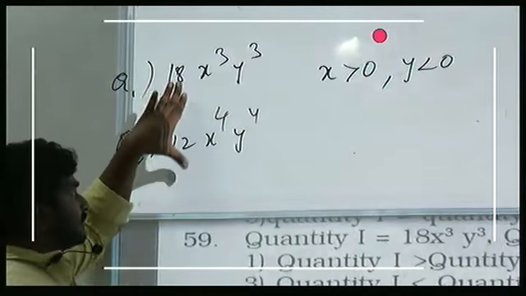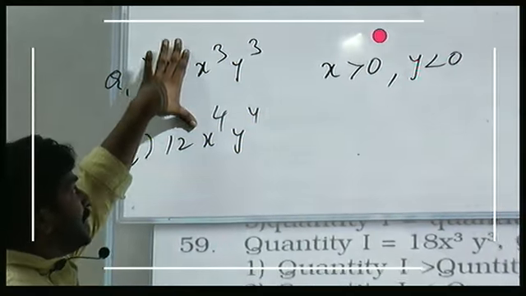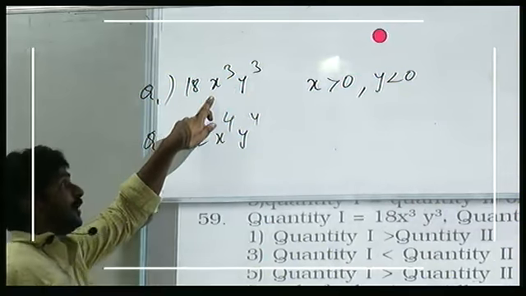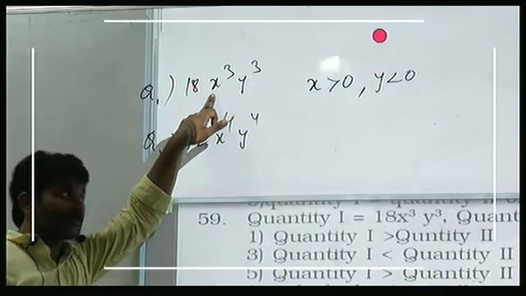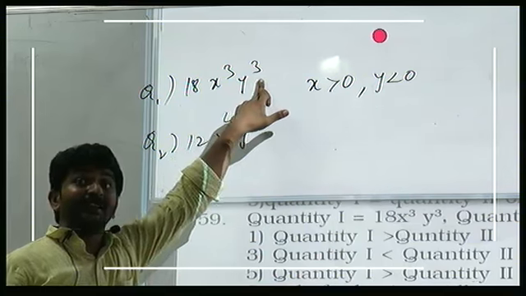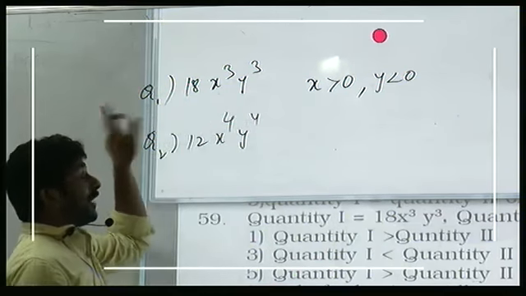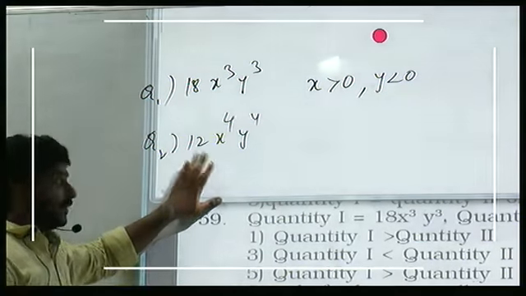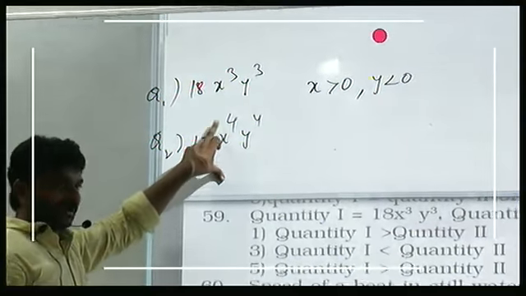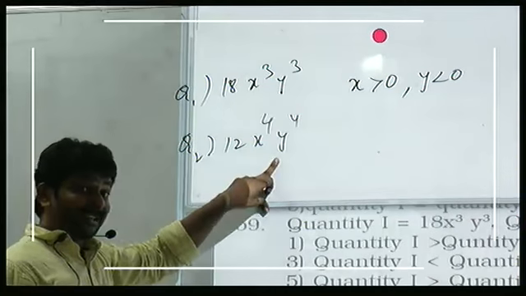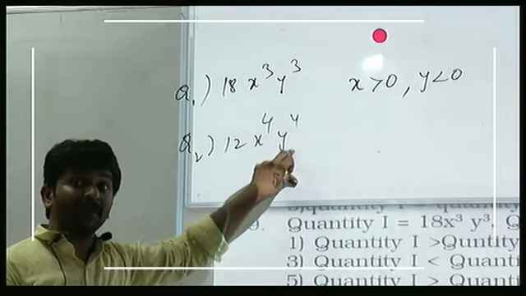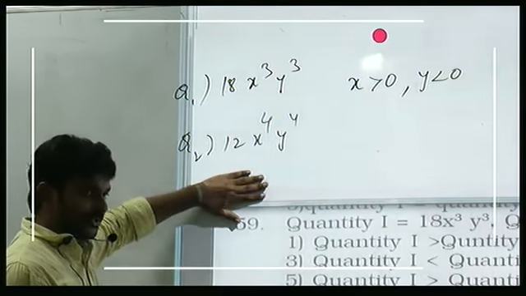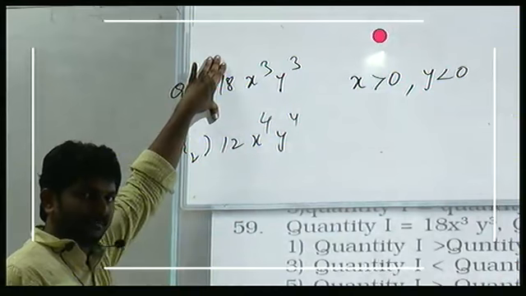Forget about the numbers 18 and 12. X to the power of 3, x is more than 0, so is it going to be positive or negative? Positive. Y to the power of 3 is a negative number. So the entire quantity 1 will be negative. And then x to the power of 4 is positive, and y to the power of 4 will be positive. Quantity 2 is positive. Quantity 1 is negative. Yes or no?